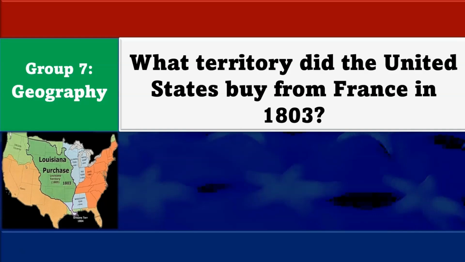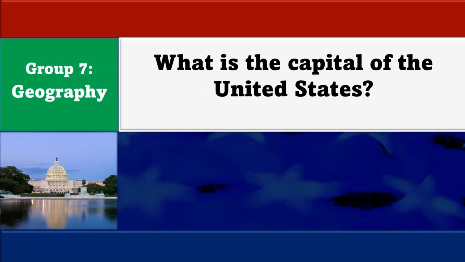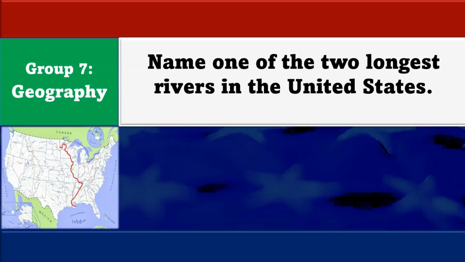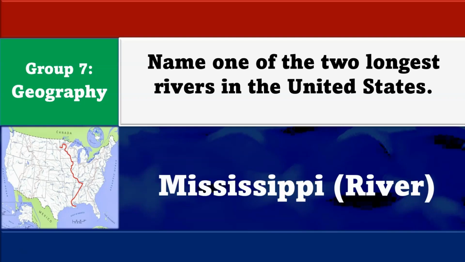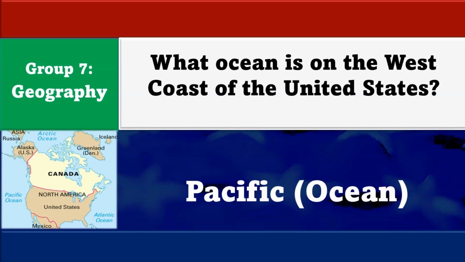What territory did the United States buy from France in 1803? The Louisiana Territory. What is the capital of the United States? Washington, D.C. Name one of the 2 longest rivers in the United States. The Mississippi River. What ocean is on the west coast of the United States? The Pacific Ocean.